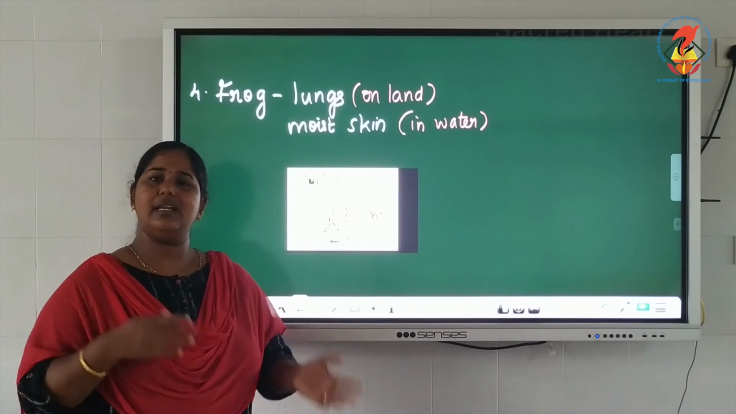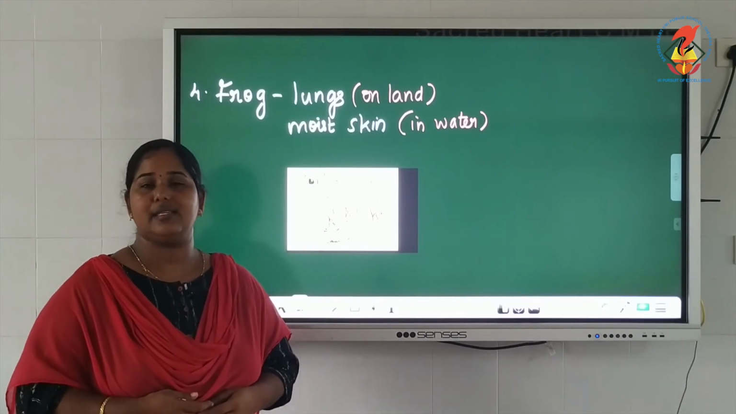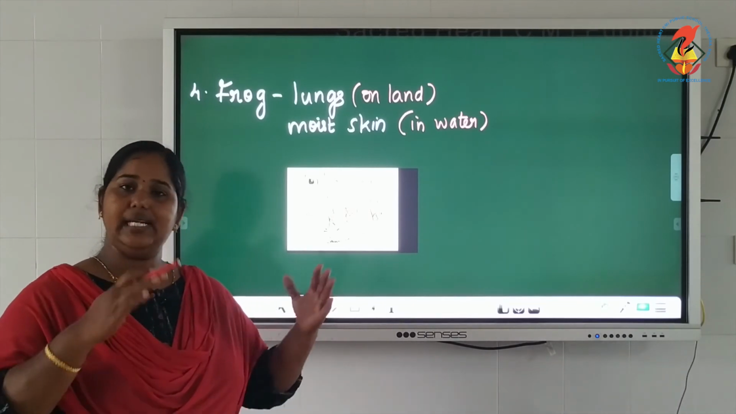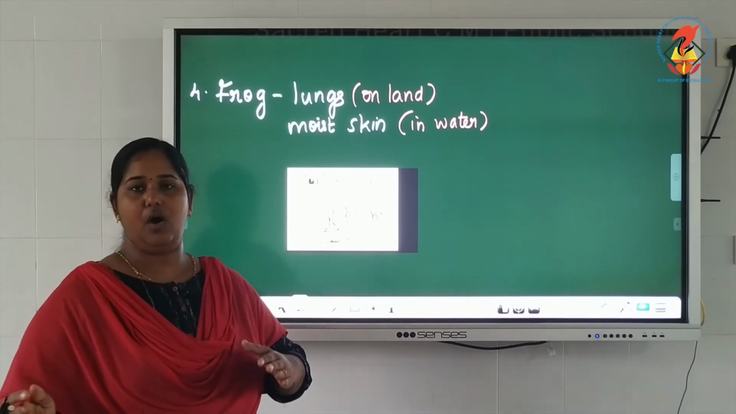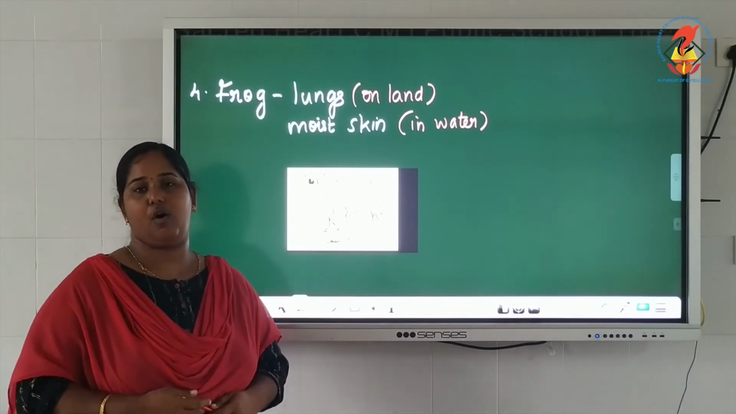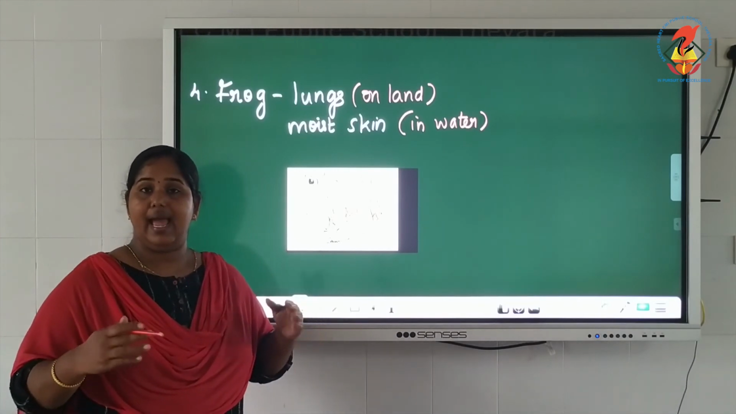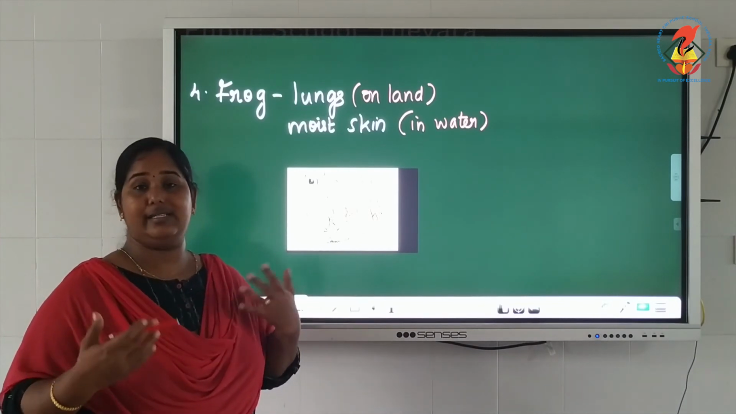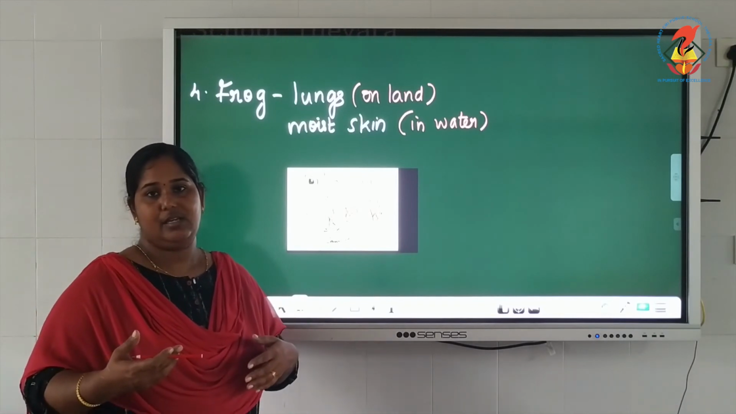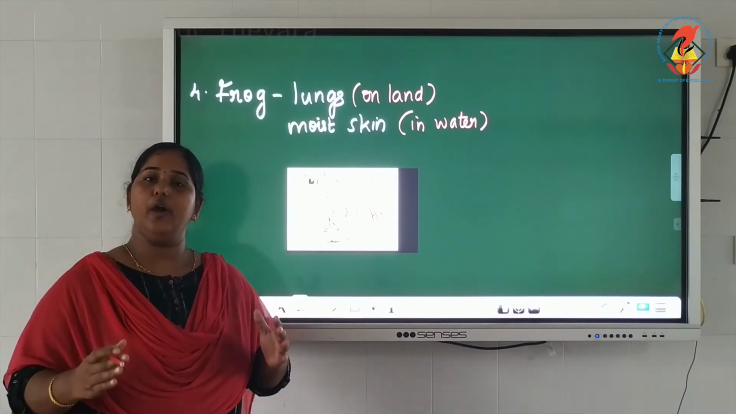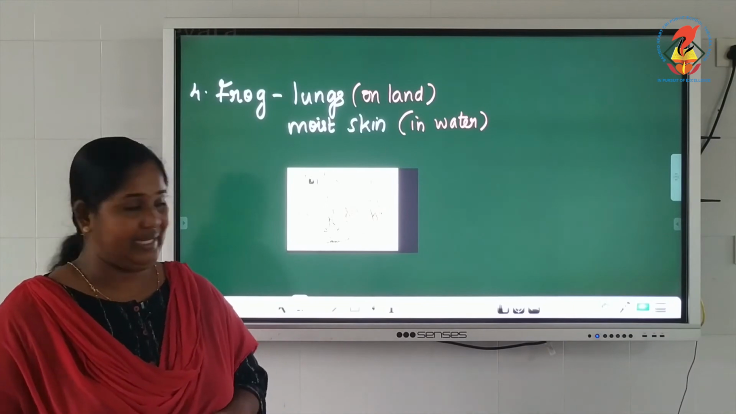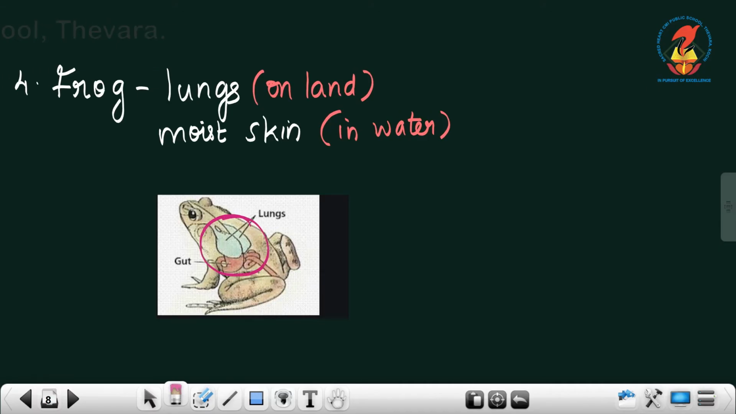But can gills and lungs exist in the same organism? No. So when a tadpole changes into a frog, or it is matured into a frog, the gills slowly disappear and lungs start developing. So on land, frog uses its lungs for breathing. The lungs are shown here.